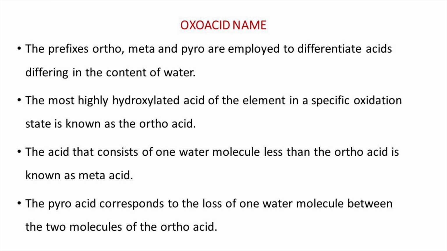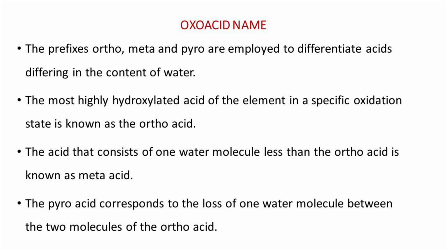The most highly hydroxylated acid of the element in a specific oxidation state is known as the ortho acid. The acid that consists of one water molecule less than the ortho acid is known as meta acid. The pyro acid corresponds to the loss of one water molecule between two molecules of the ortho acid.